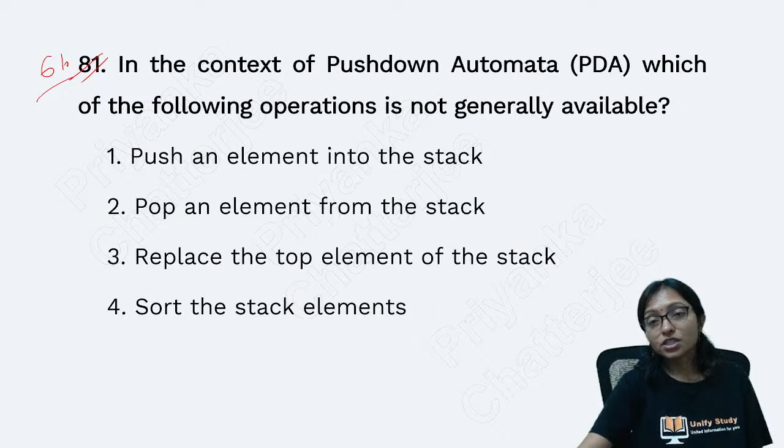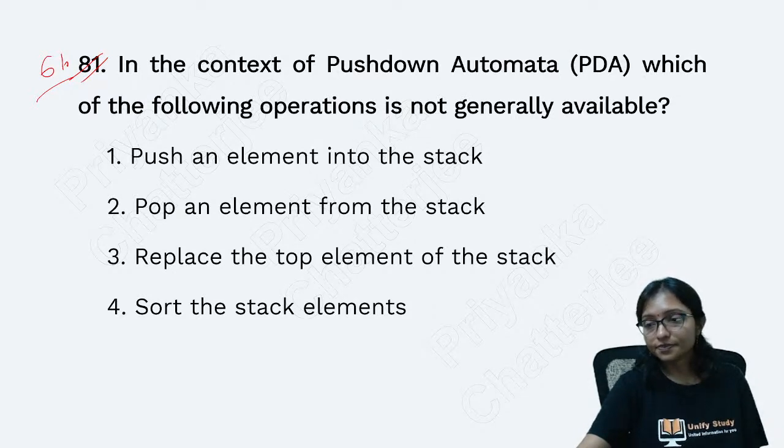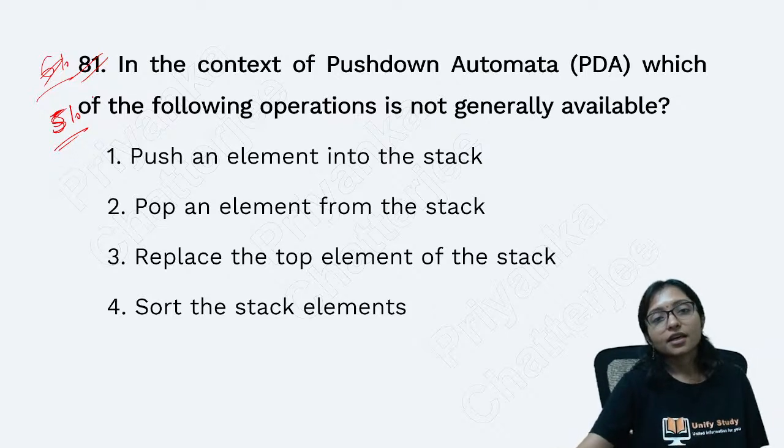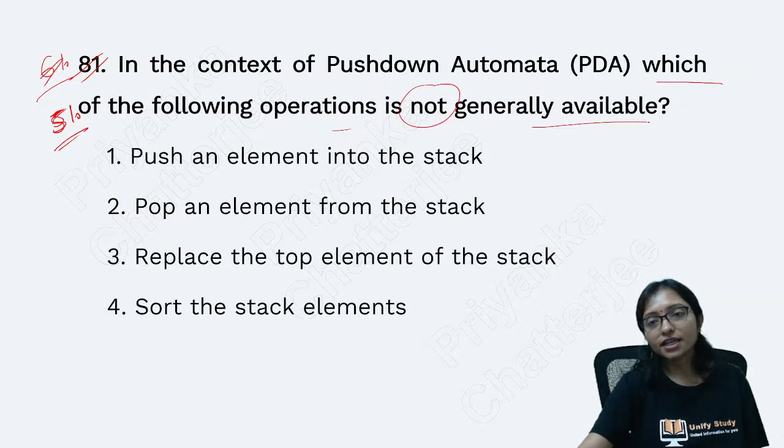Yes. Question number 61. Question number 51. Sorry. Question number 51. Not 61. 51. In the context of push down automata PDA, which of the following operation is not generally available?